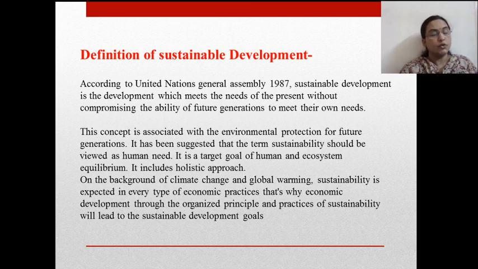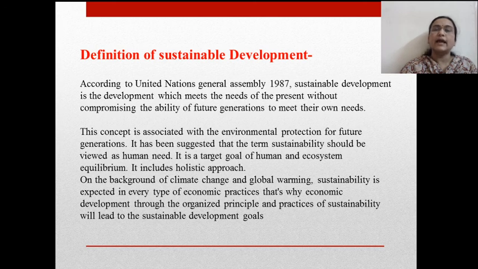It includes a holistic approach. On the background of climate change and global warming, sustainability is expected in every type of economic practices, and that's why economic development through the organized principles and practices of sustainability will lead to the sustainable development goals. As we are talking about different types of practices, students, here I would like to explain that sustainable practices can be